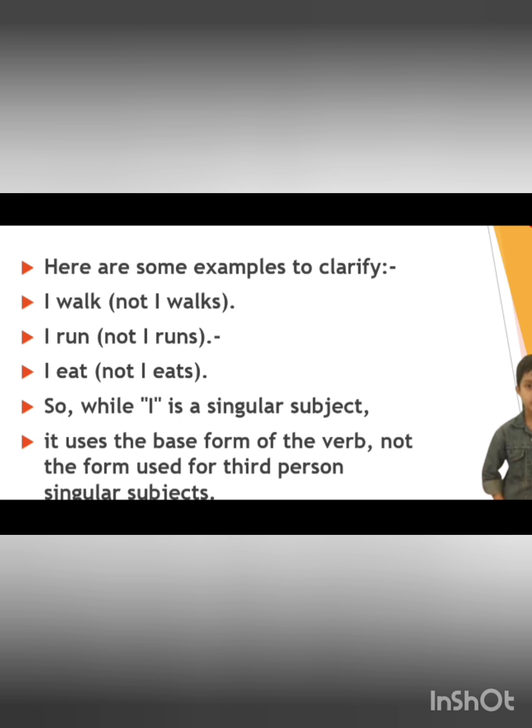Because what we have discussed is if the subject is singular, then the verb will also be a singular verb. In a singular verb, we are going to add s or es, but this rule is applicable only for the third person, whereas for second and first person, we are not adding any s or es. So when the subject is I, that is first person, in the verb walk, we are not adding s or es, we are writing the verb itself.